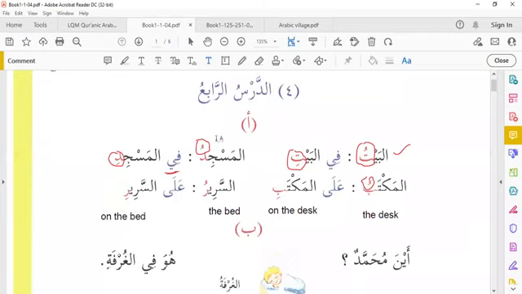So this is the genitive case because of ala, because of the preposition. Fi is a preposition, ala is a preposition. The noun following the preposition will be in genitive case, will be majroor.